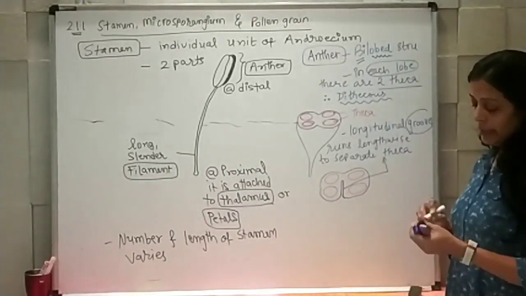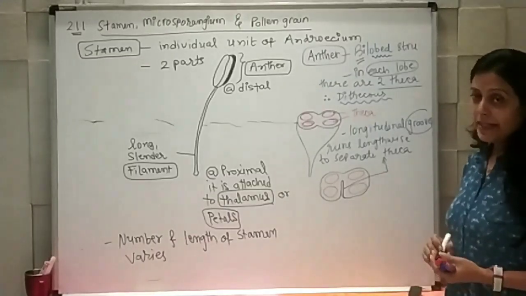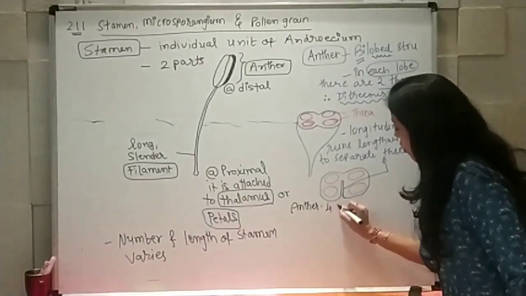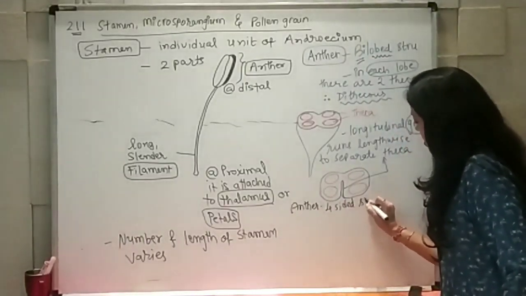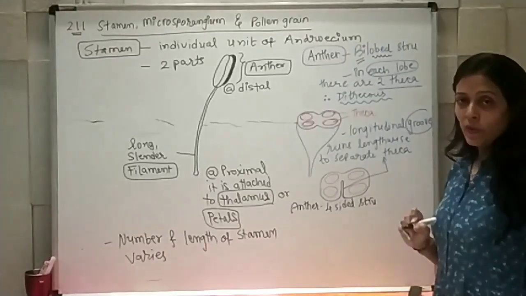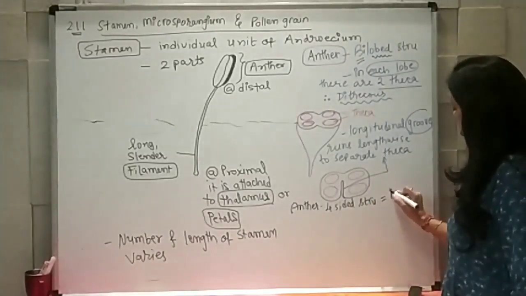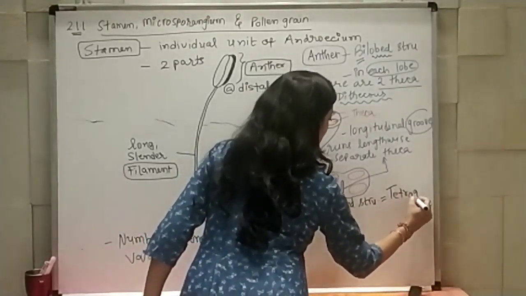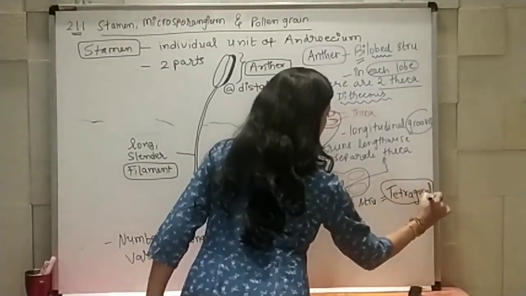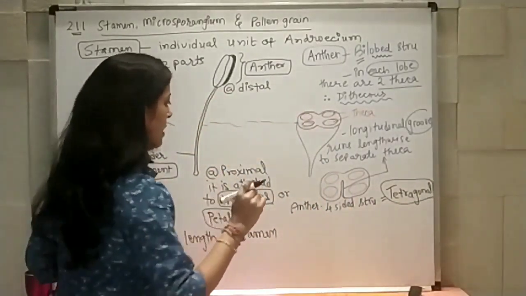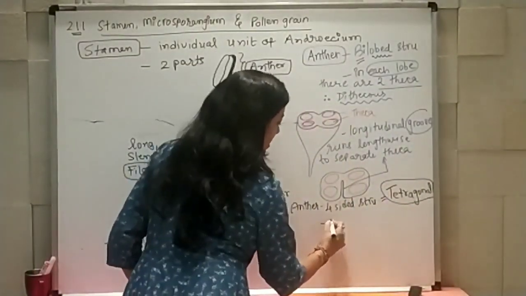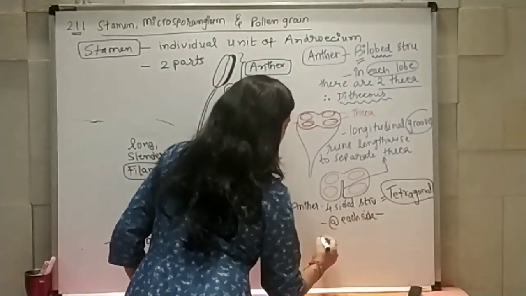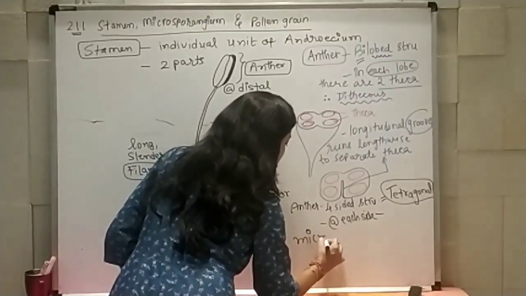Now, this anther basically has a four-sided structure, and that's why we can say it is tetragonal. And at each side, it is having a microsporangium.